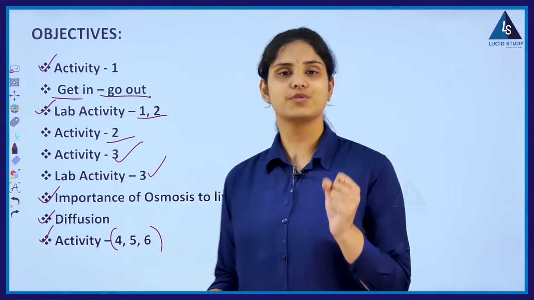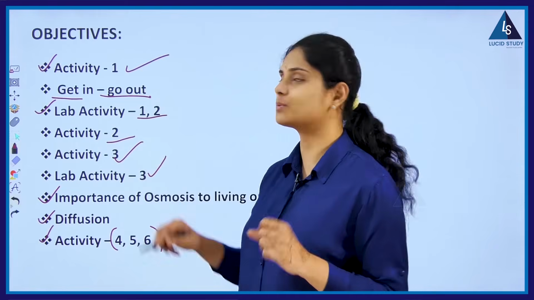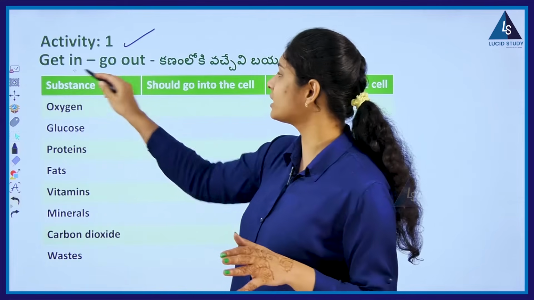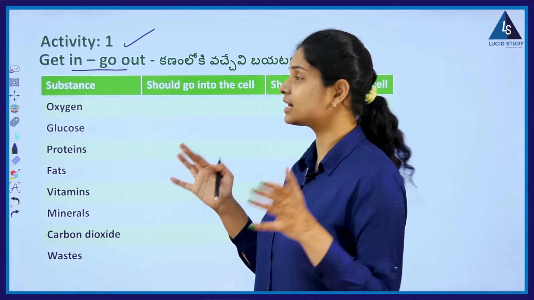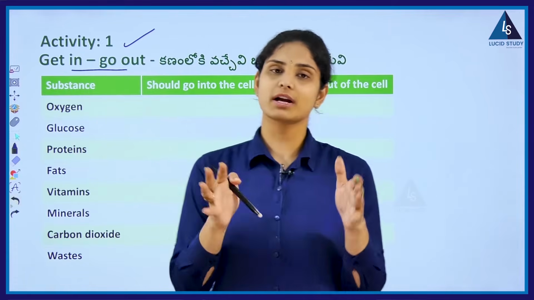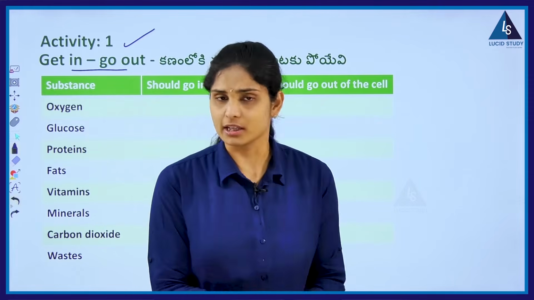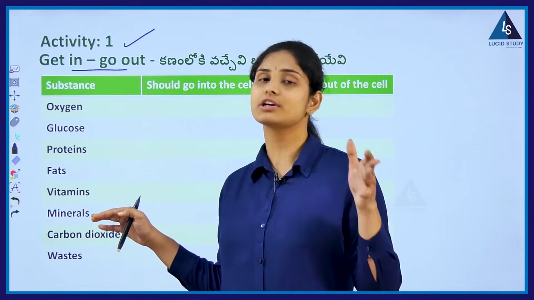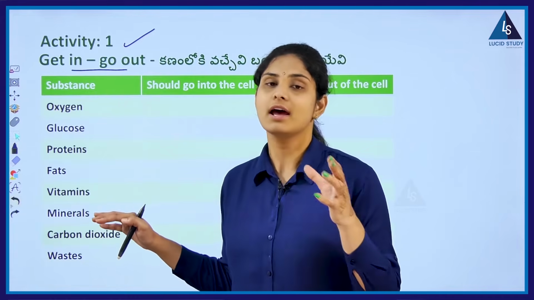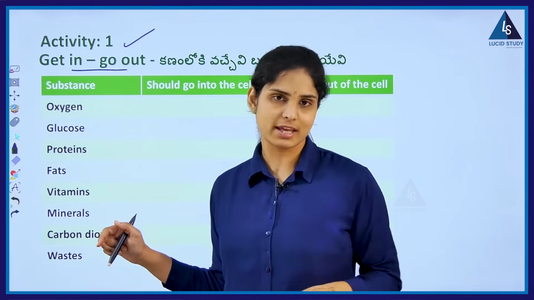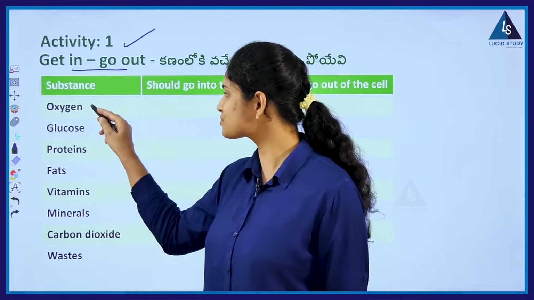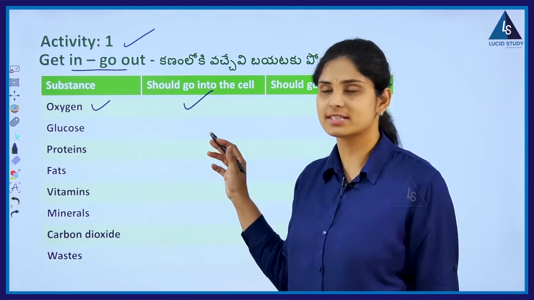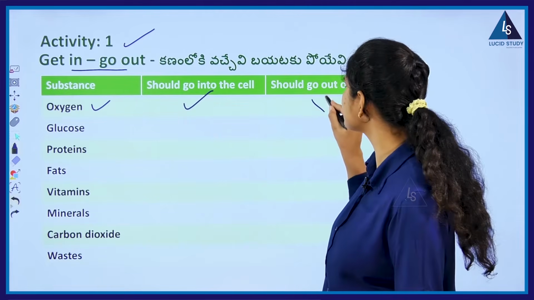So let's get into the first session, that is activity 1. Activity 1 is talking about get in and get out. Ante kanamloki vachevi mariyu kanam nunchi bayatiki poyevi. Enti? Yes, now here is a tabular form telling us to tick and cross based upon their exit and entry into the cells. Now the first one, we have a substance like oxygen. Yes, should it go into the cells and should it go out of the cells?